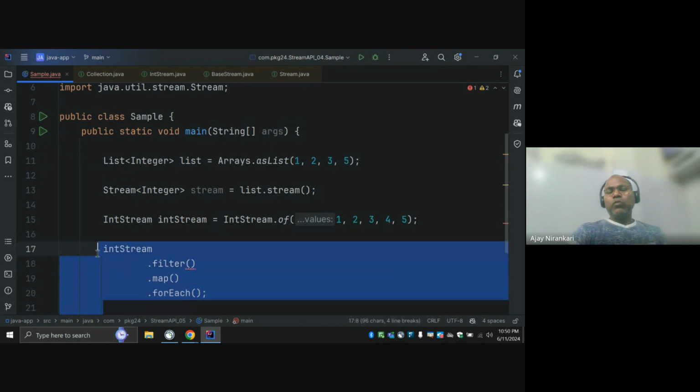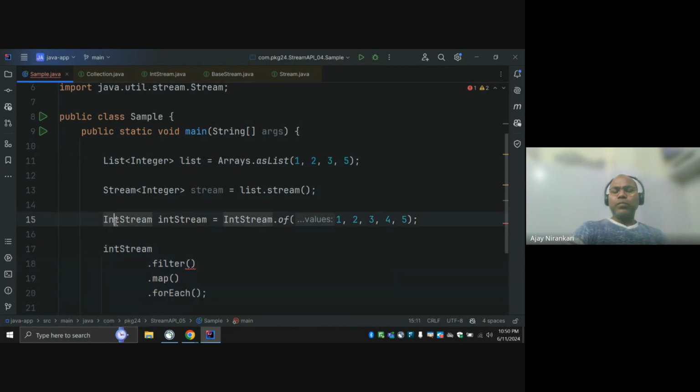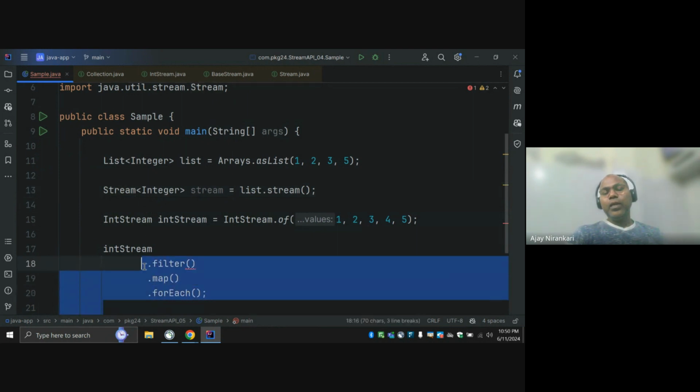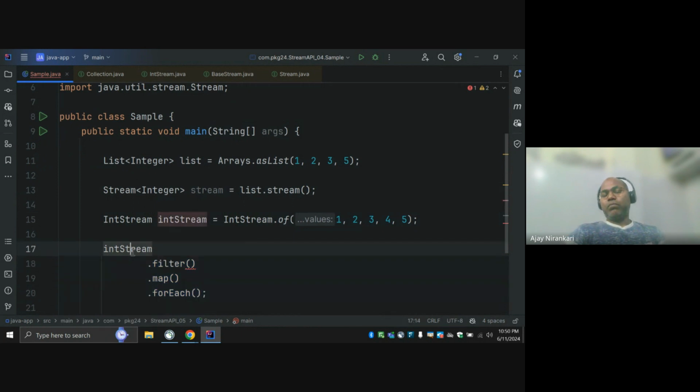Okay, so this specialized form has not only the methods that Stream offers by default. Apart from that, this IntStream gives us additional APIs, additional functions, like find maximum, find minimum, find average, find count. Because these are all operations related to numbers. Whenever we have numbers, anyone can ask these things, right?